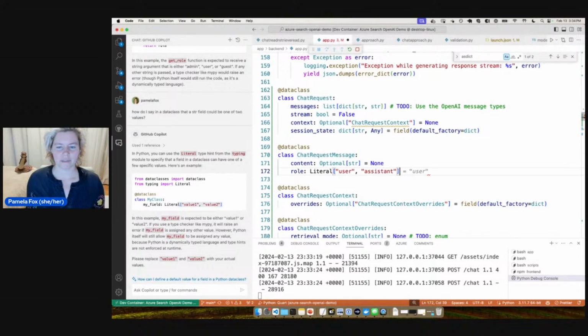Okay, and then I won't give it a default value. And I don't think content should be optional. I think it should actually be required in this case.